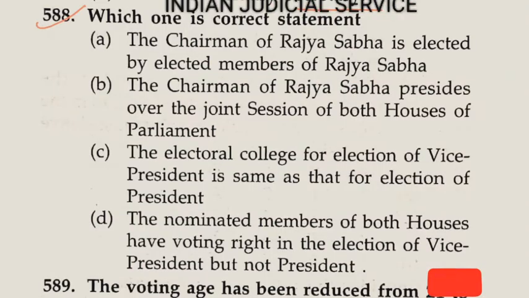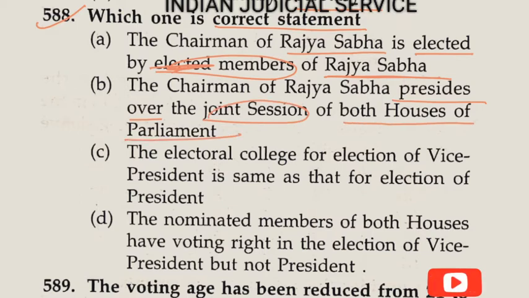Question number 588. Which one is the correct statement? The first statement: the Chairman of Rajya Sabha is elected by elected members of Rajya Sabha. This is wrong. The Chairman of Rajya Sabha is elected by the members of Rajya Sabha, not elected members. Now option B: the Chairman of Rajya Sabha presides over the joint session of both houses of Parliament. This statement is absolutely wrong, because the Speaker of Lok Sabha presides over the joint session of both